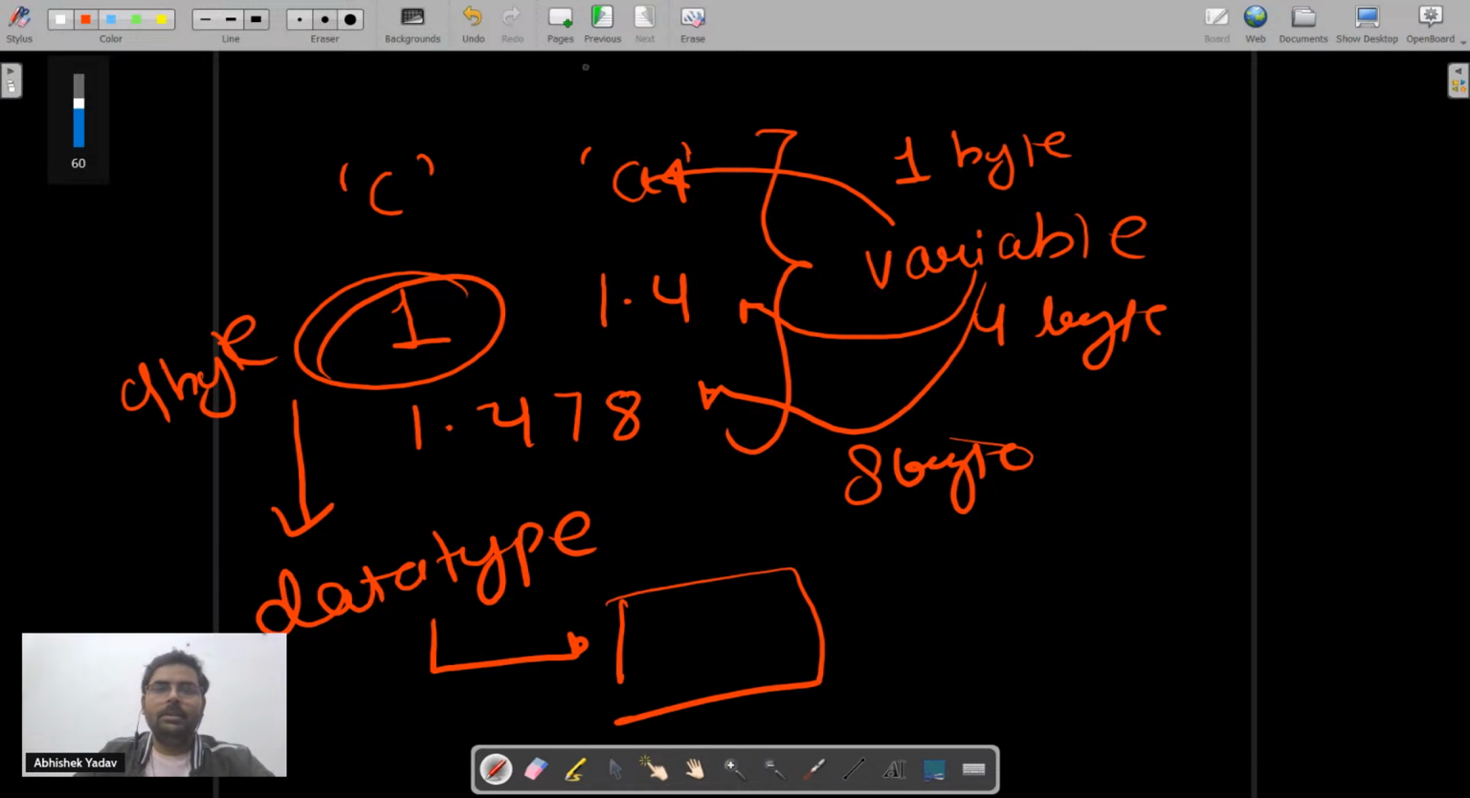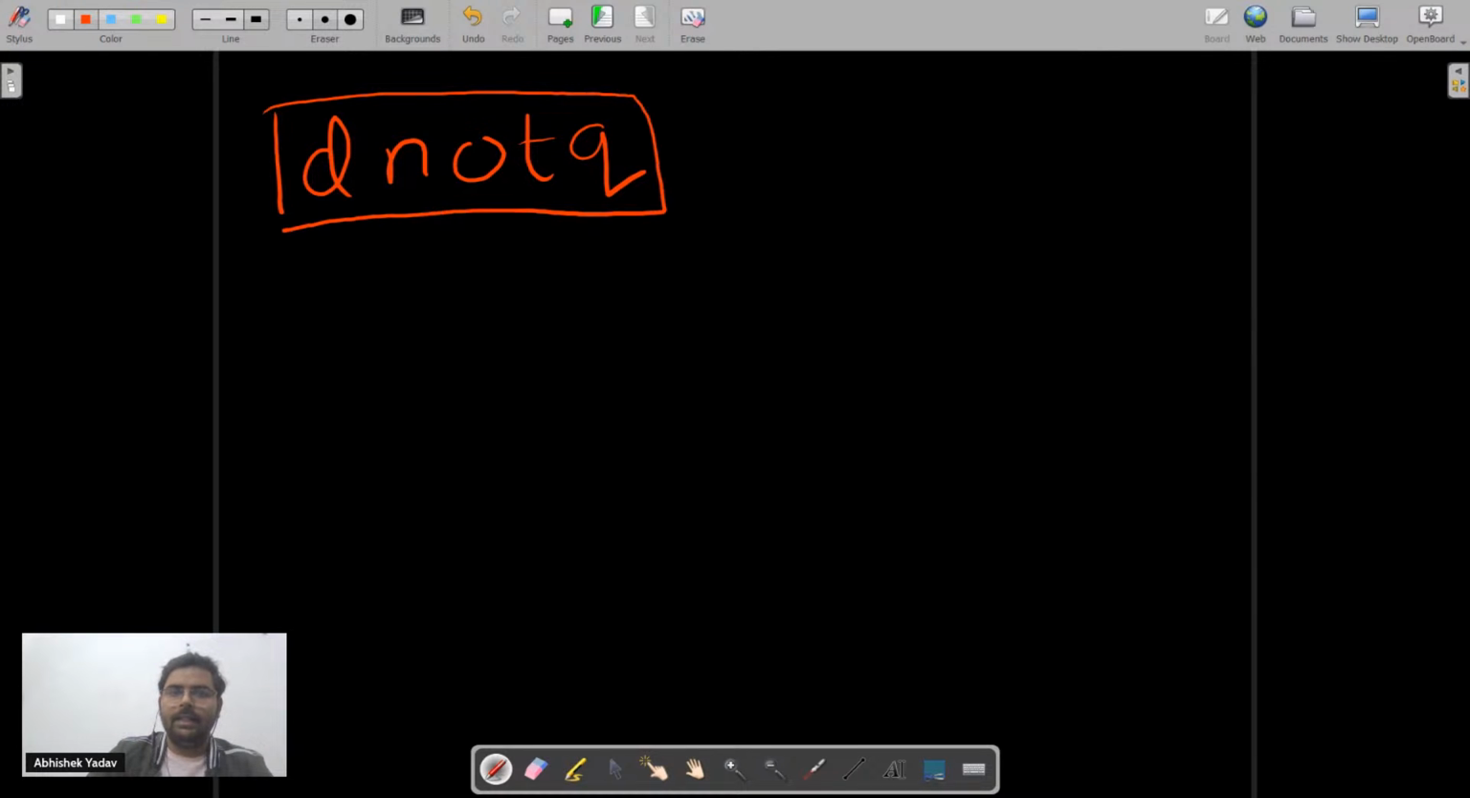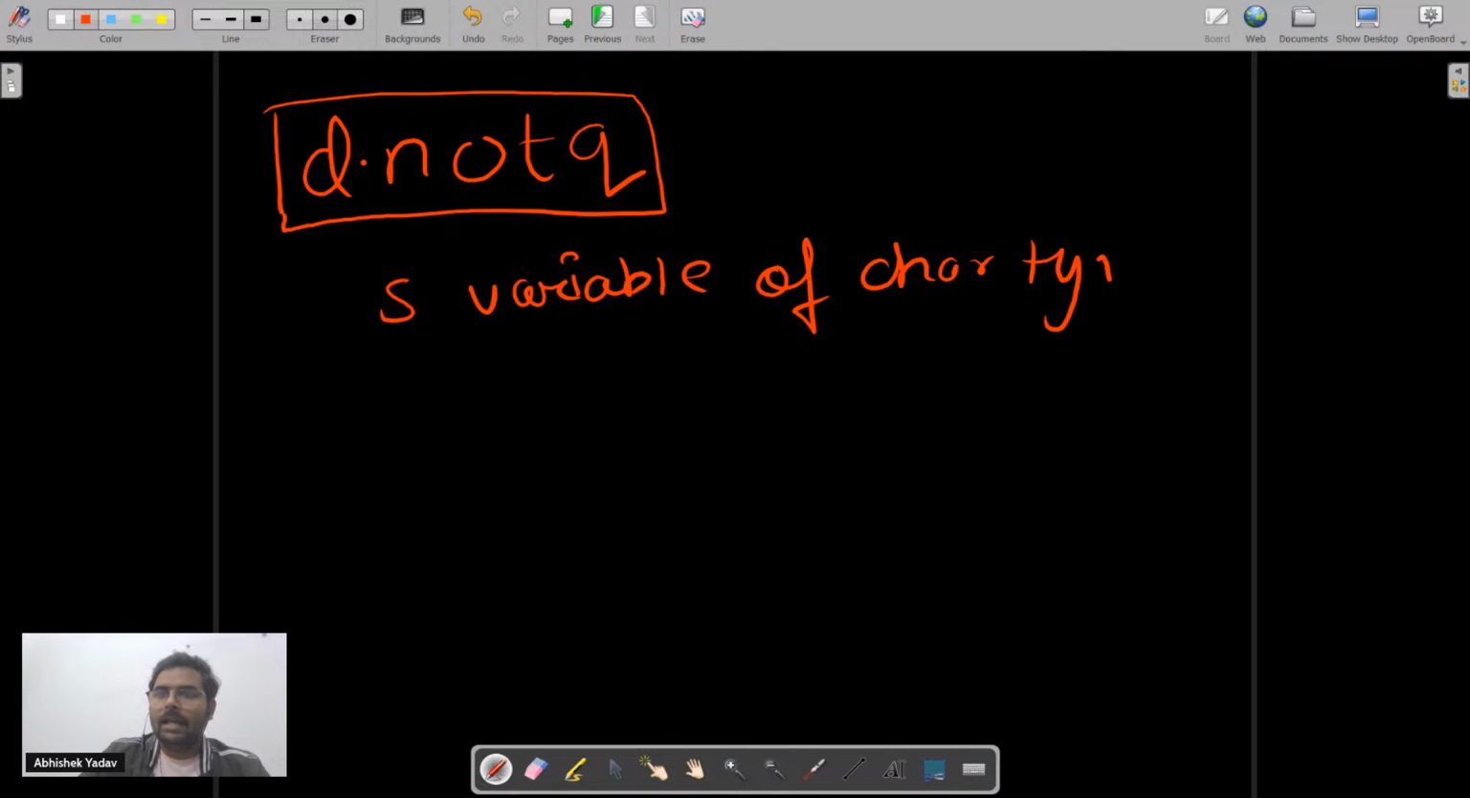But here in this problem statement, we are having a group of characters, that is DNOTQ. Okay, so it is not possible, and this is our string here, right? So you will say, hey, what I will do? I will create 5 variables of character type. And in those 5 variables I will store the value.